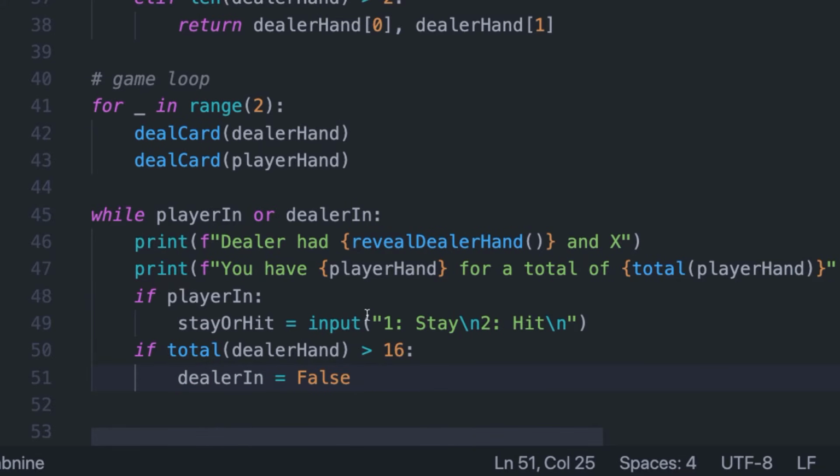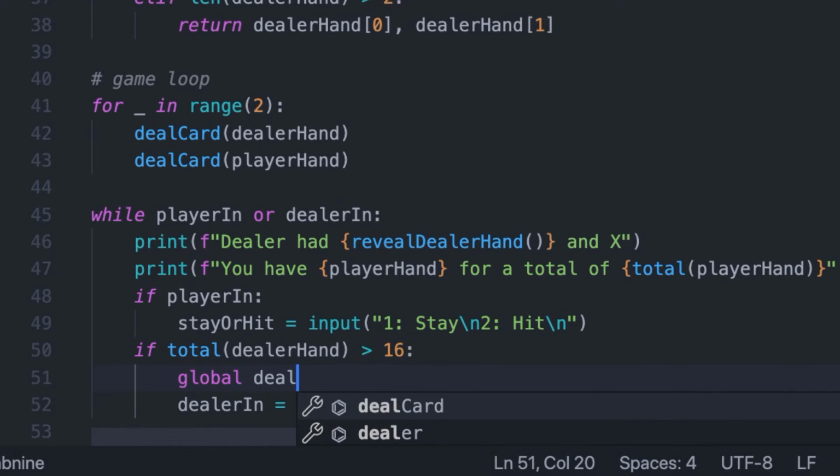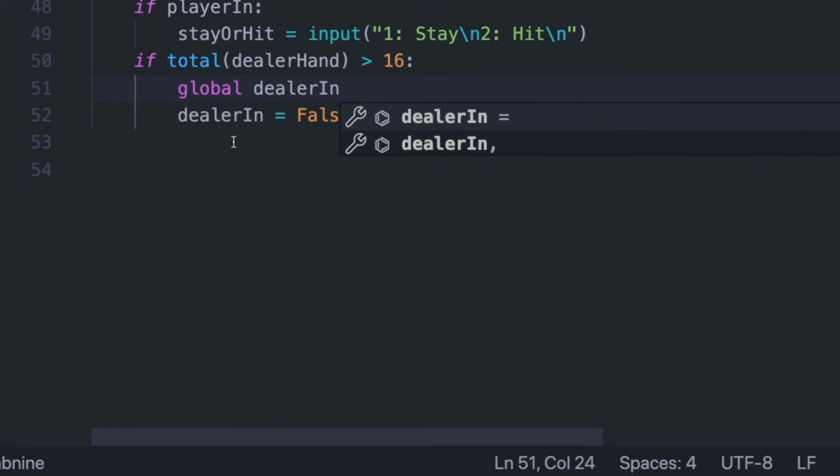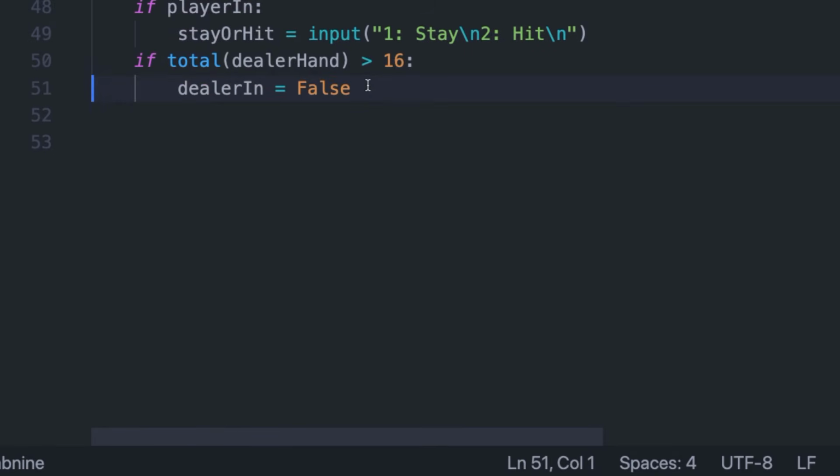And we're not going to need to write global. You guys might be thinking, do you have to write global dealer in here? The reason you don't have to is because this is not in some other hierarchy. This is in the same hierarchy as it is up here. If we were modifying the dealer in variable in the deal card function, we'd have to specify it as a global variable, because the computer is only reading dealer in within the scope of this function. But down here it's reading it within the scope of the entire file, so we don't need that.